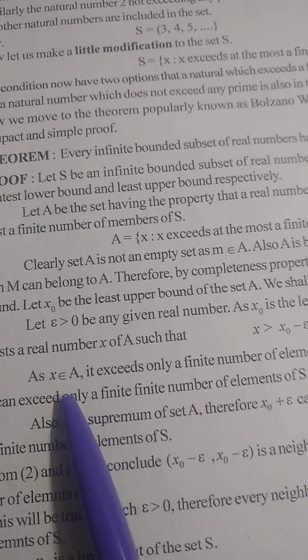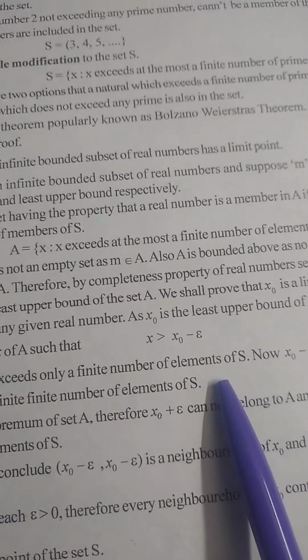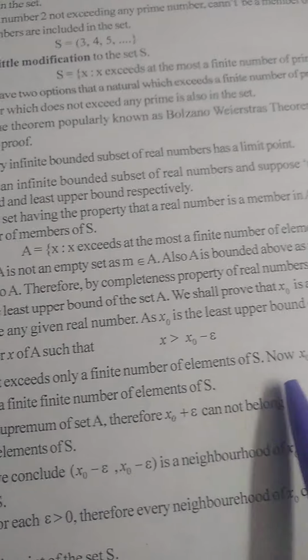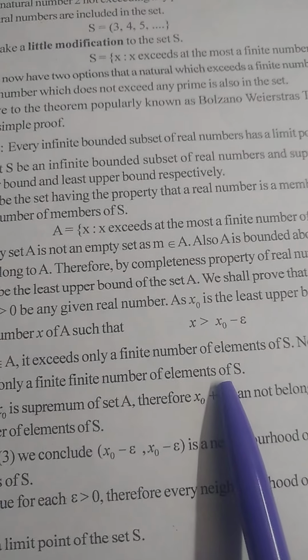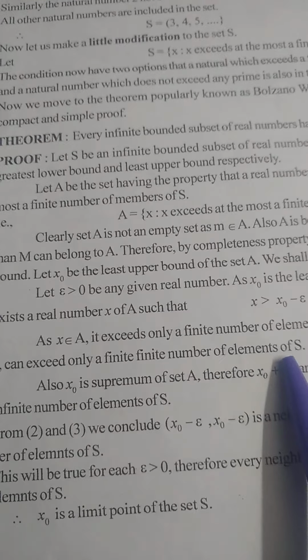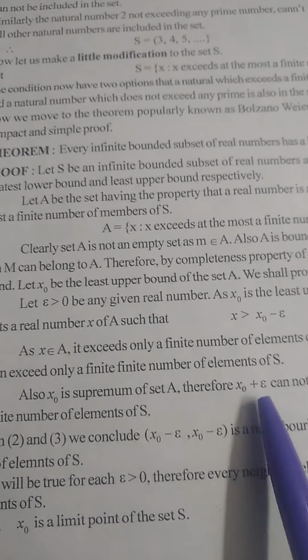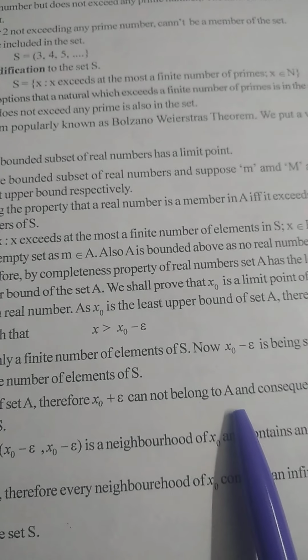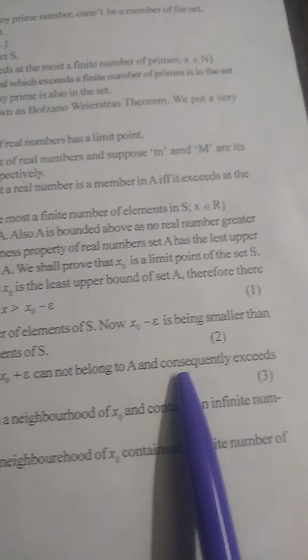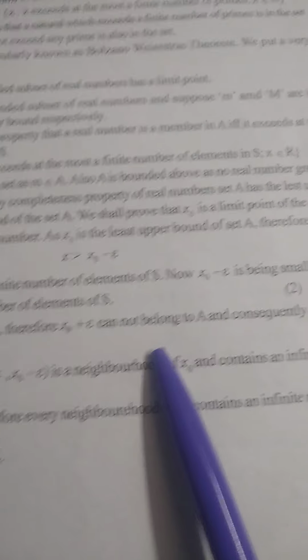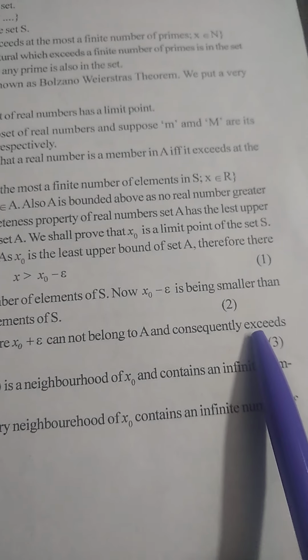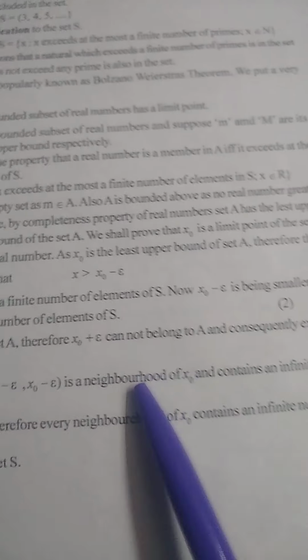As x belongs to A, it exceeds only a finite number of elements of S. Now x0 minus epsilon, being smaller than x, can exceed only a finite number of elements of S. Also, x0 is the supremum of the set A, therefore x0 plus epsilon cannot belong to A, and consequently exceeds an infinite number of elements of S. We give this statement the number 2, and the previous one is 1.